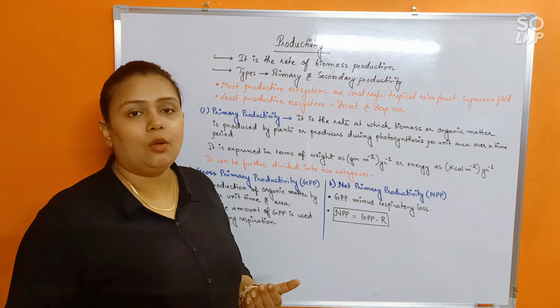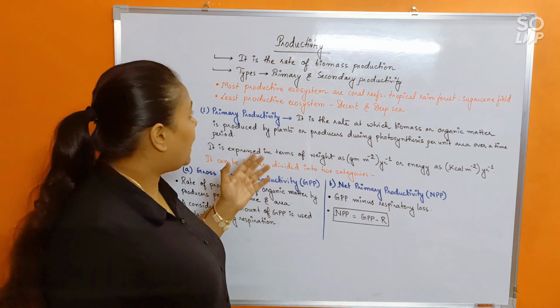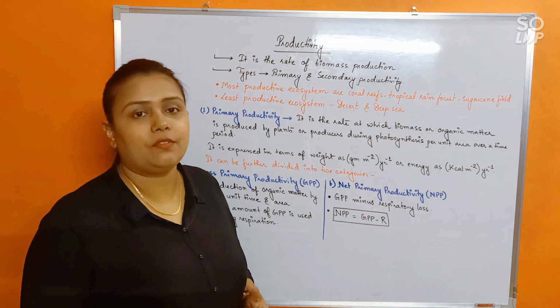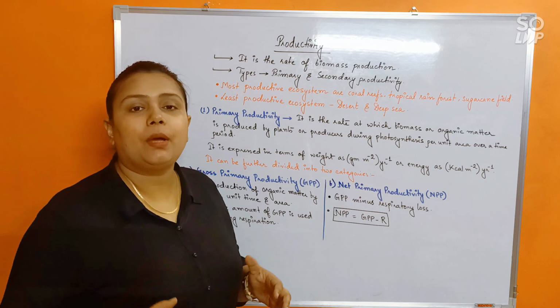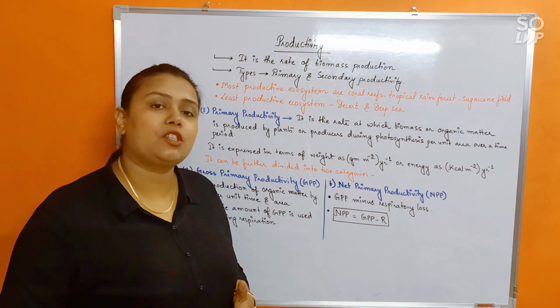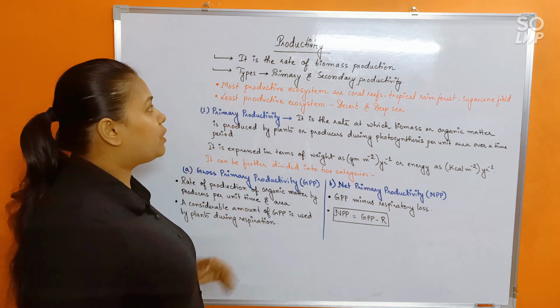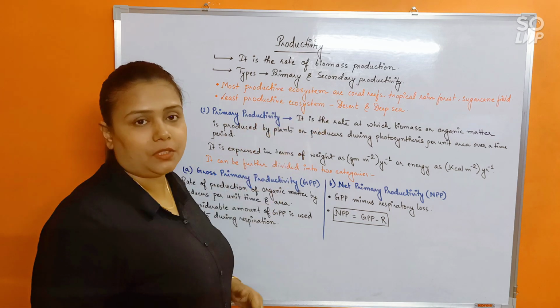So that is how we decide the biomass production, and the rate at which biomass production occurs is known as the productivity of any ecosystem. The amount of biomass produced by the producers of an ecosystem decides the productivity of that ecosystem. Understood? Now, there are two types of productivity, the primary and secondary productivity.